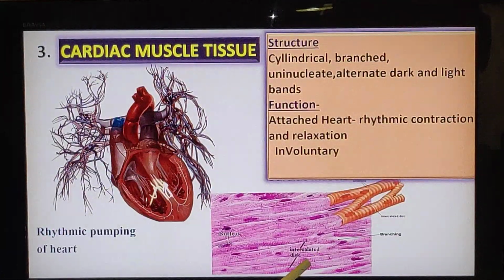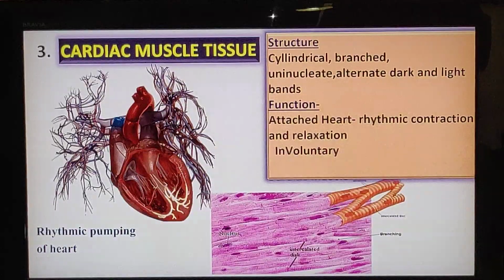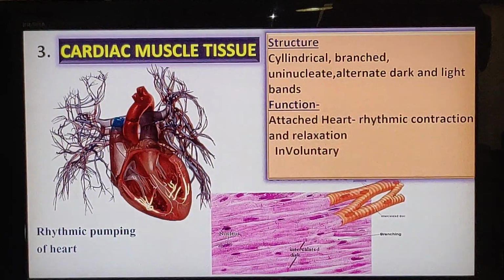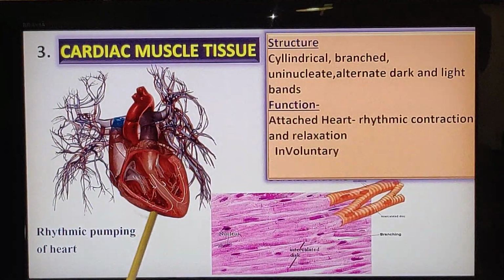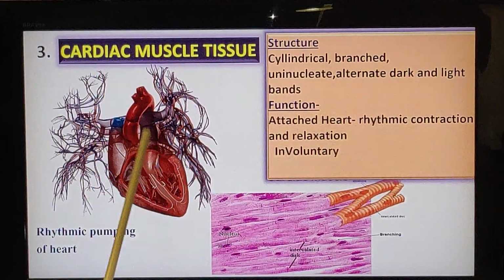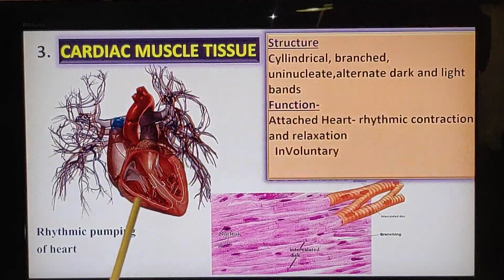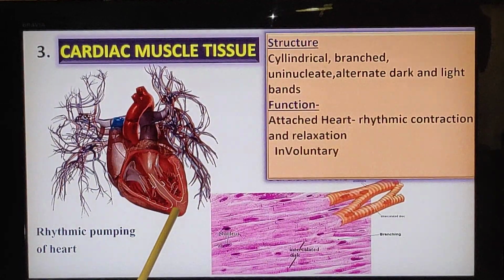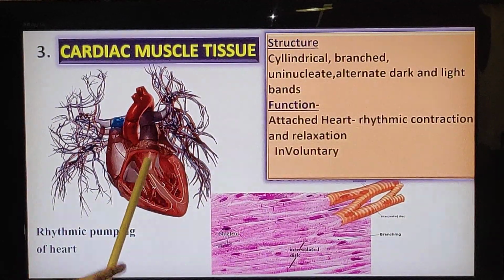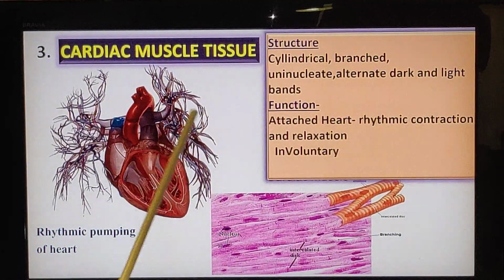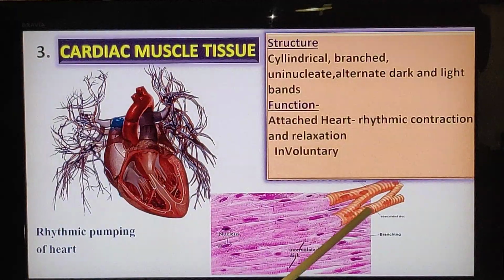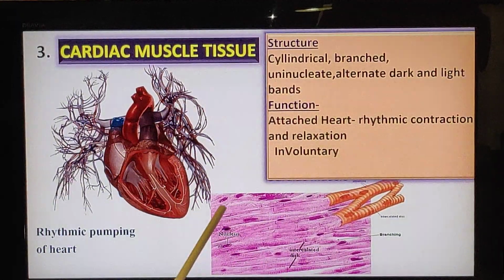Okay. So the third one, and the most important one we can say, which is very important for the sustenance of life, is cardiac muscle tissue, which is present only in the heart. The word cardiac is related to the heart. There is a rhythmic contraction and relaxation of the heart, and this is made possible only because of the special tissue called cardiac muscle tissue. Okay, and when you observe it under the microscope, it will be seen like this.